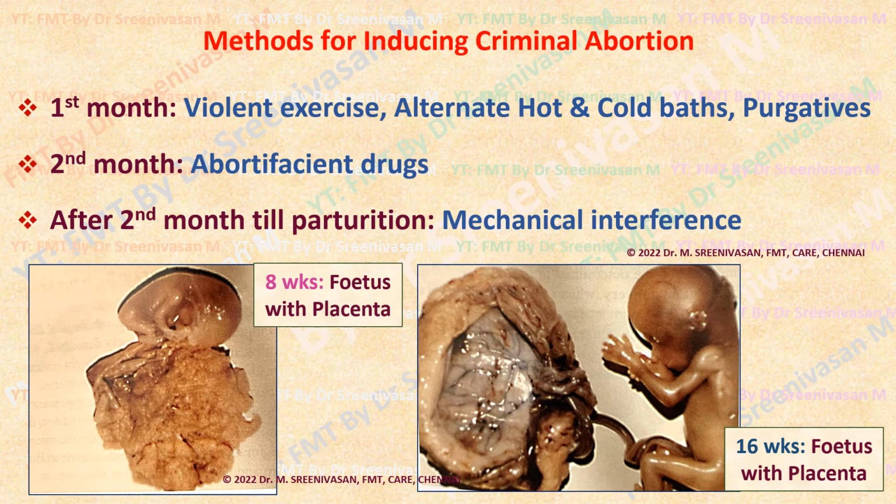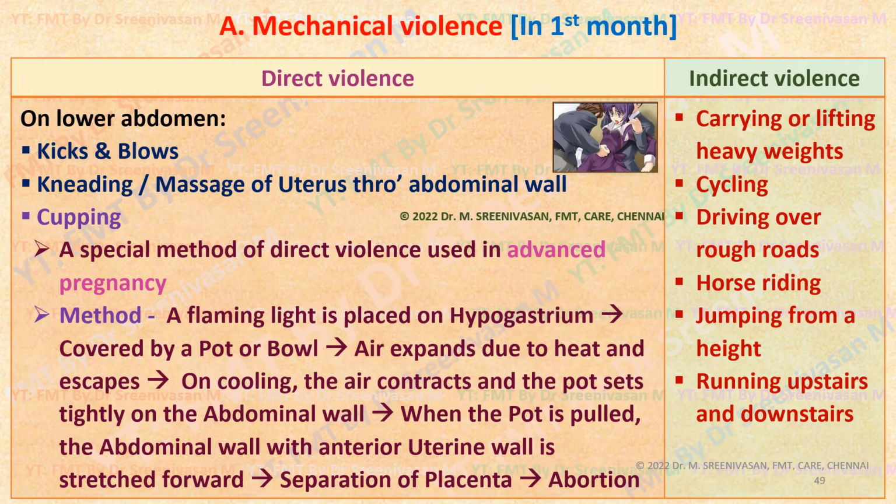Then in the situation, the abortionist will recommend violent exercises, alternate hot and cold baths, purgatives, etc. Suppose the missed period is there, almost certain that she has become pregnant, then they may try abortifacient drugs. If the pregnancy exceeded the 2nd month, from the 3rd month onwards till delivery, these drugs won't work out. Then they will employ mechanical interference, some surgical methods, by any means.